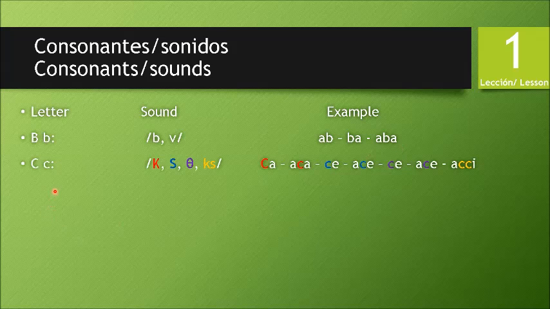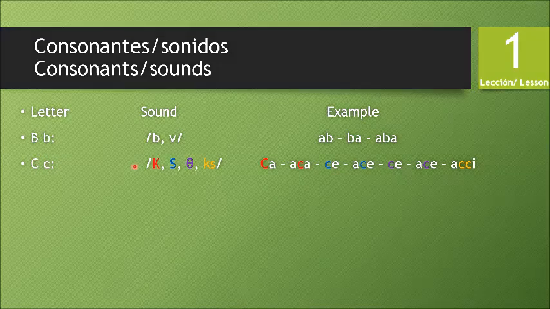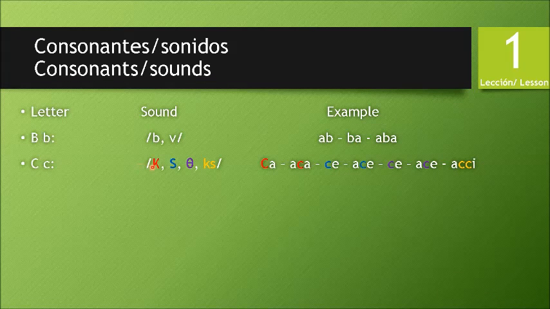The next one is the letter C. It could have different sounds. It could sound k, s, th, and x. It depends on the combination with other letters and the accent. For example, with the letter A, it could sound ka or aka, but with the letter E, it could sound s. For example, se or ase.